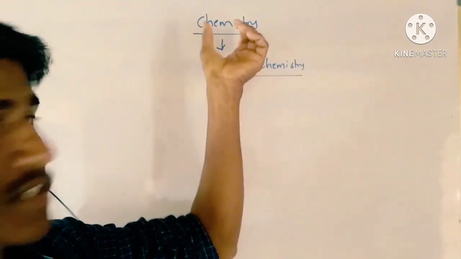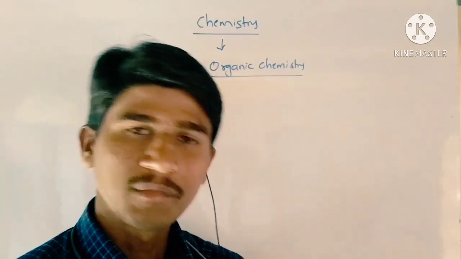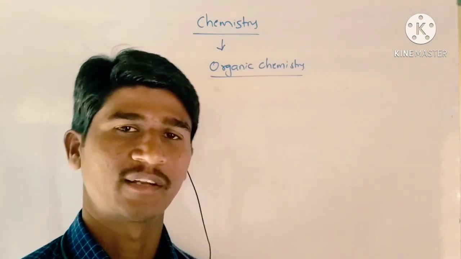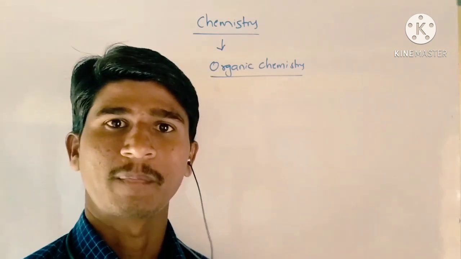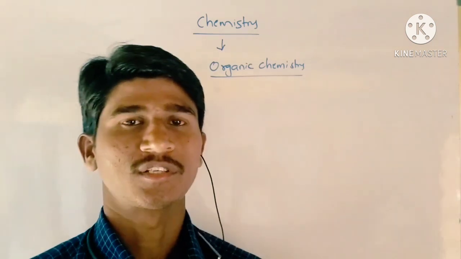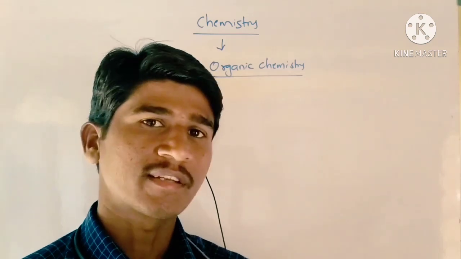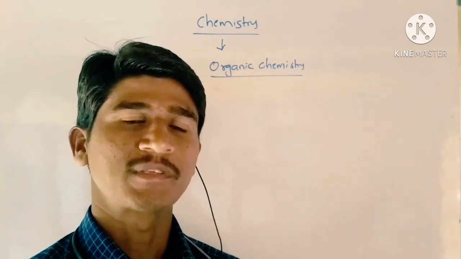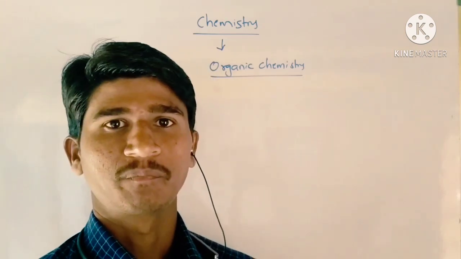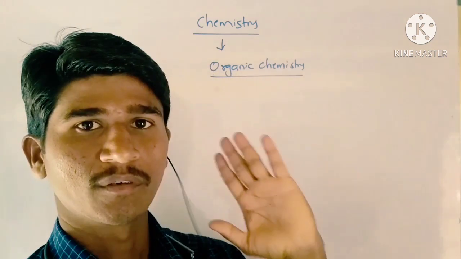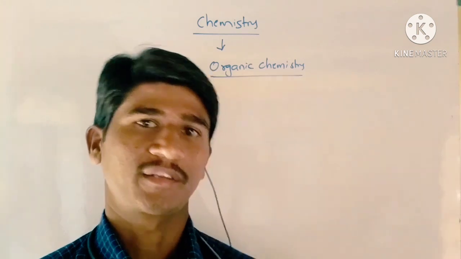Right. So first of all, we need to know what is chemistry. Chemistry is a branch of science which deals with structure, composition, and different changes undergone by matter. How matter changes with the changes in energy, and what are the properties of matter. All these are explained in chemistry. Chemistry completely explains matter. In chemistry, one of the best branches is organic chemistry. So let us discuss what is organic chemistry.